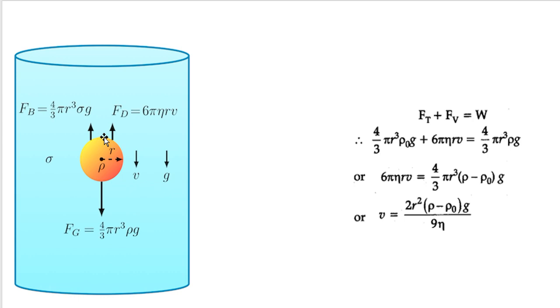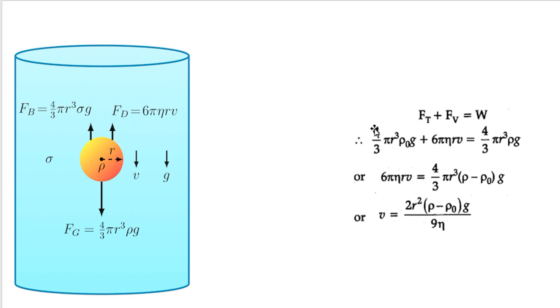And when the ball falls steadily, that means without any acceleration, with a constant velocity. When the body falls with a constant velocity v, that means there is no acceleration, that means there is no net force acting on the body. That means the total upward force is equal to total downward force. So we can say the summation of these two forces, Fb plus Fd, is equal to Fg.